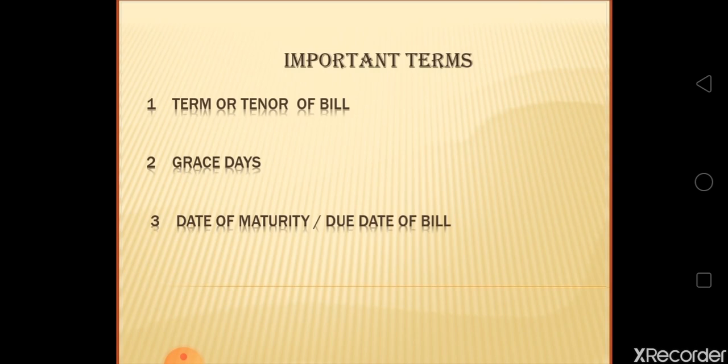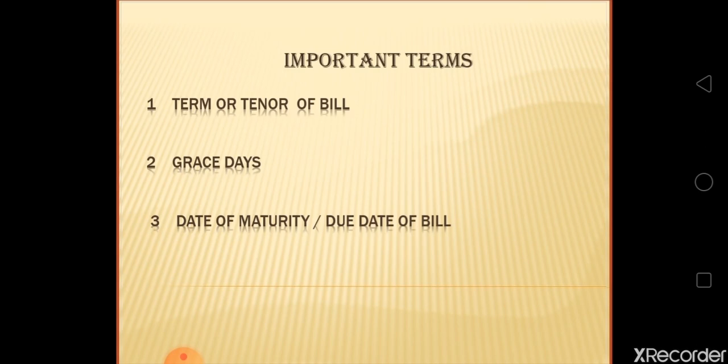The third is date of maturity and due date of bill. It is a date on which a bill falls due for payment after the completion of the period of the bill. Means the date on which the bill is required to be paid is called due date of bill or date of maturity.